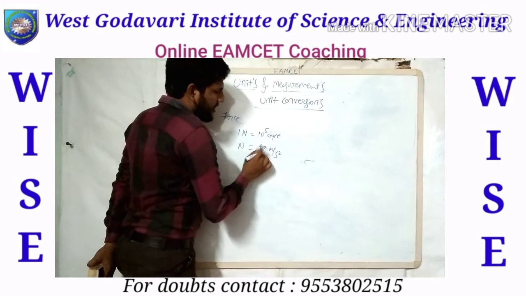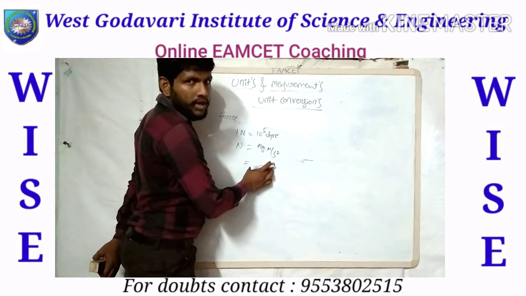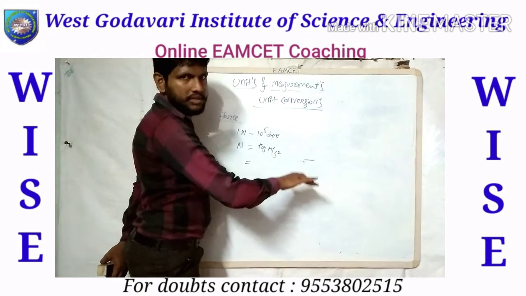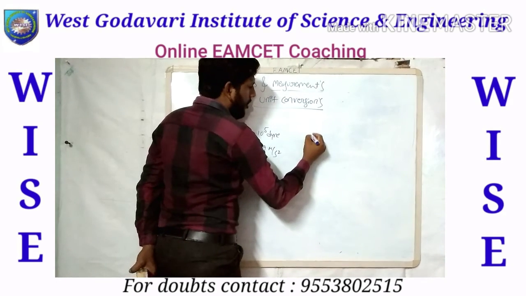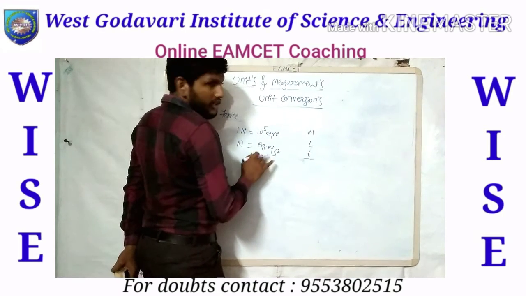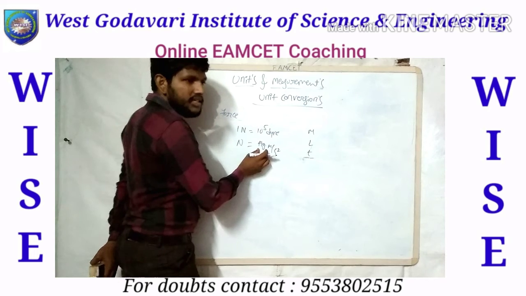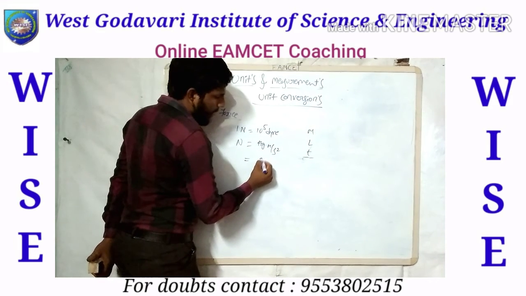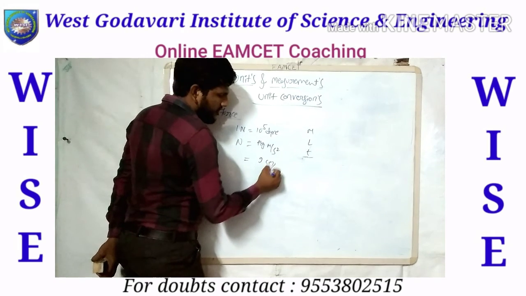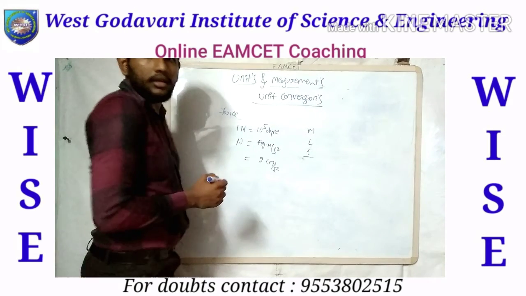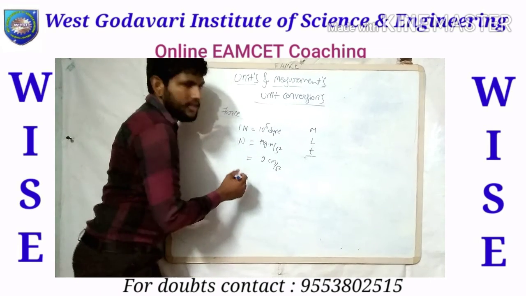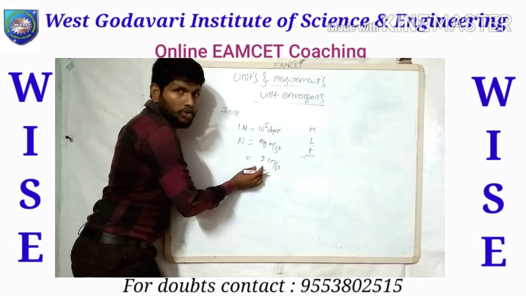Now this kg, meter, second is the unit of the MKS system, right? So we are going to convert mass, length, time into the CGS system. For kg, the CGS unit is gram. For meter, it is centimeter. Of course, second square. If you convert kg into grams, what is the difference? 1 kg has 1000 grams.